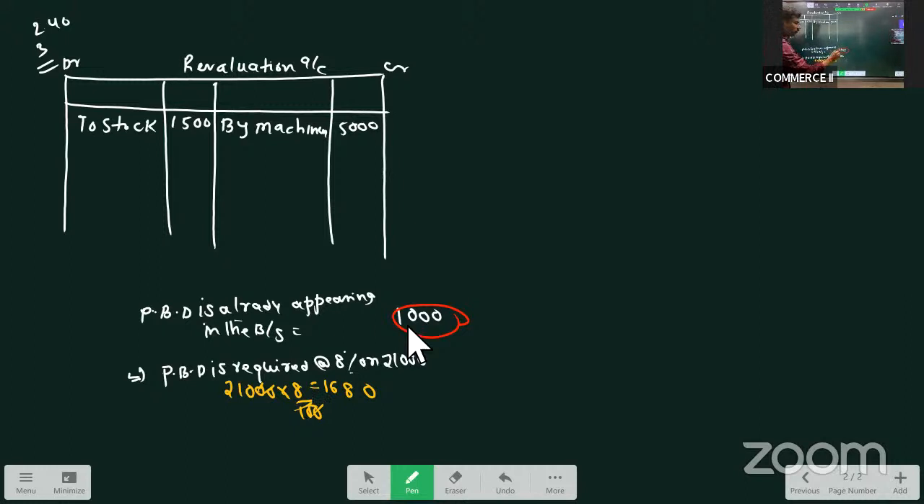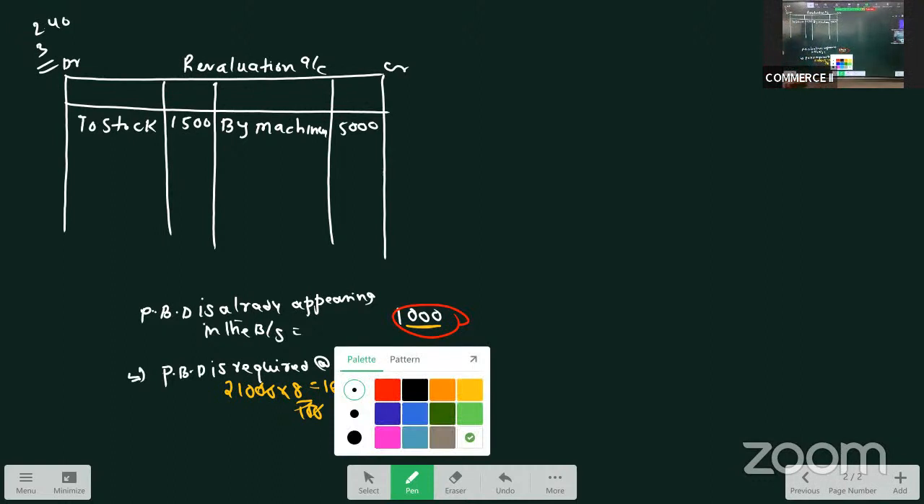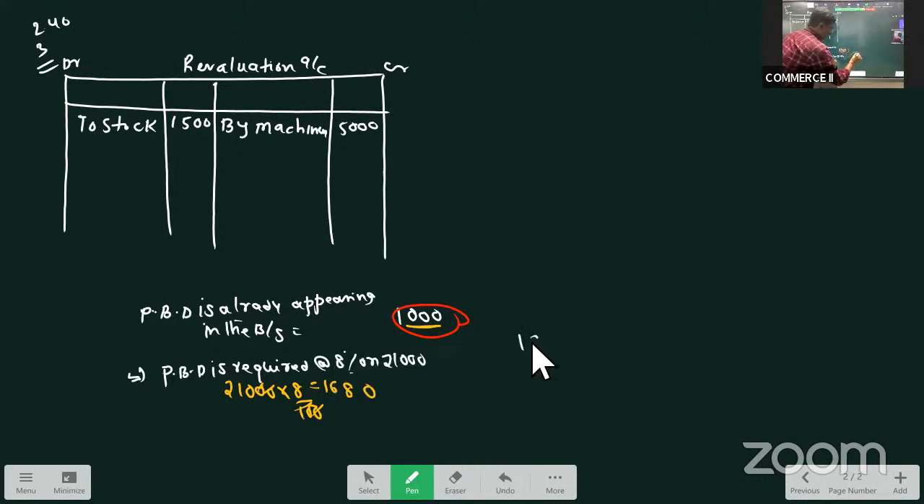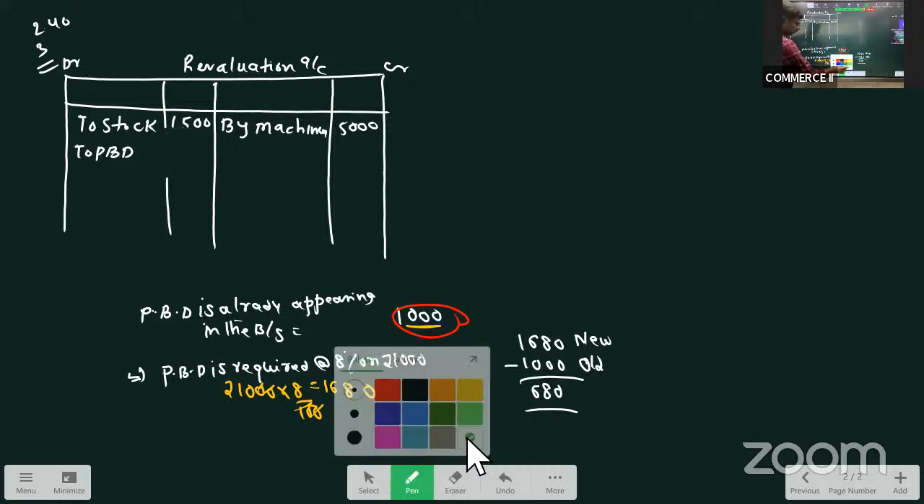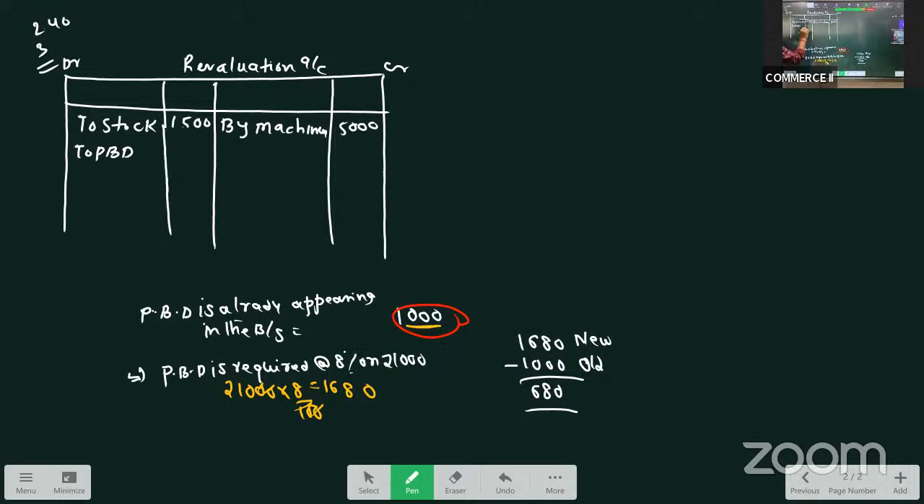But we already have 1,000 rupees, isn't it? We require 1,680 as per the latest requirements, but we already have a provision of 1,000. So how much provision do we have to create? We have to create 1,680 minus 1,000, that is 680 provision. This is the new provision, this is the old provision. New minus old. So we'll create a provision of only 680 rupees. Hope this is understood. Okay, done.